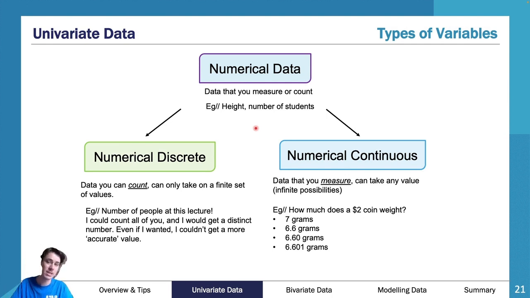Now, there are some exceptions to that. Things that are counted in 0.5s, or a common example in the past has been an ATAR. So ATARs go up by 0.05s. That is discrete because you can only be on a 0.05. It goes 0.05, 0.10, 0.15, 0.2. That's how it goes up. Like 99.95, 99.9, 99.85, 99.8. It counts by that. Usually, though, we say it needs to be a whole number.